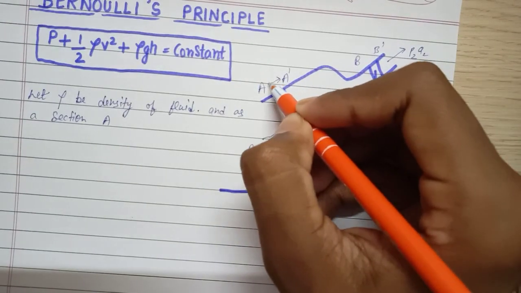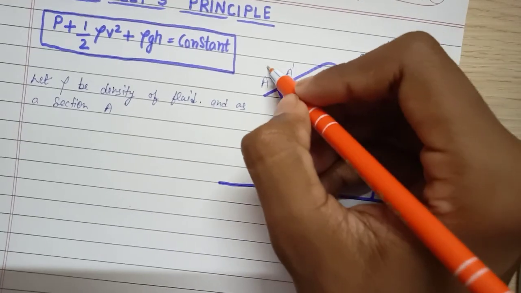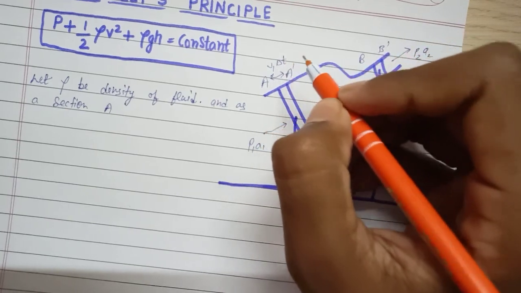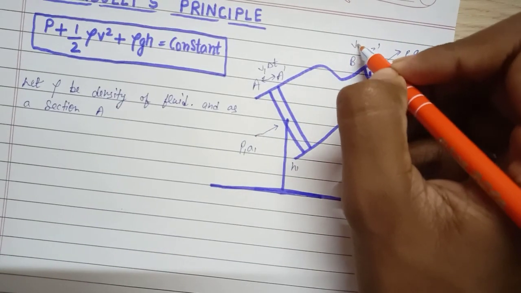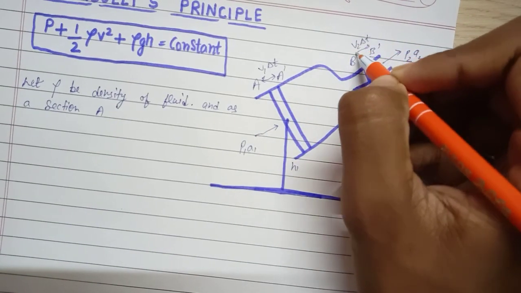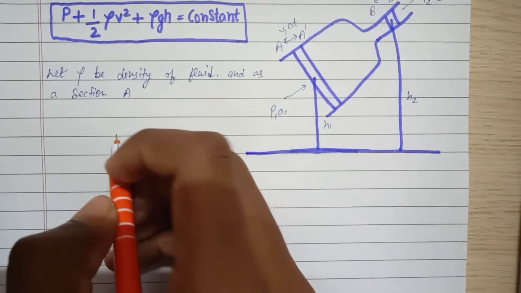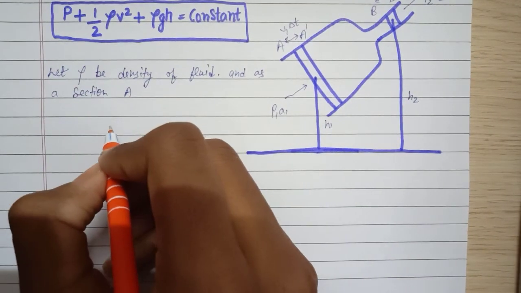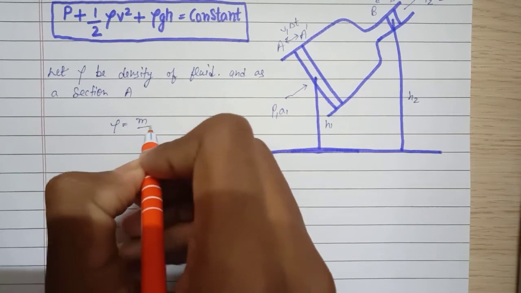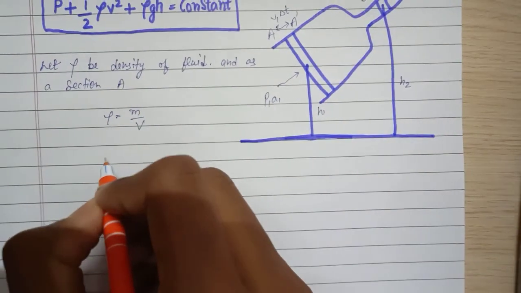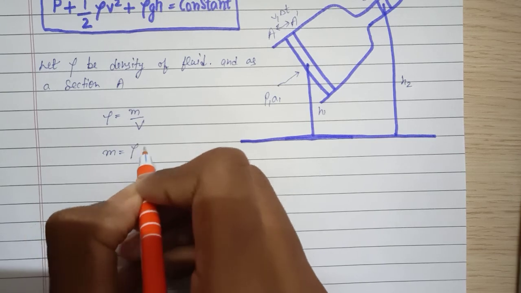In this gap we have V1 delta T and V2 delta T. As you know, density is equal to mass upon volume, so mass is equal to density into volume.